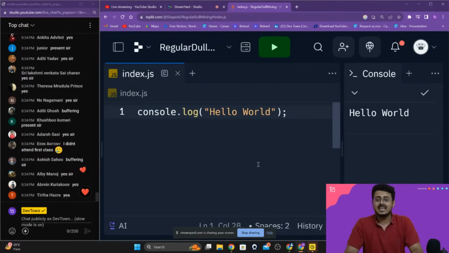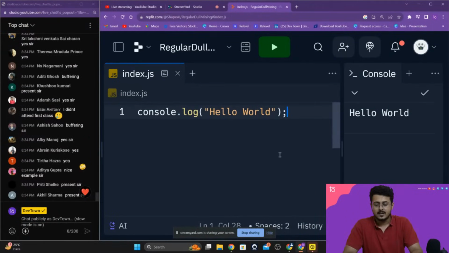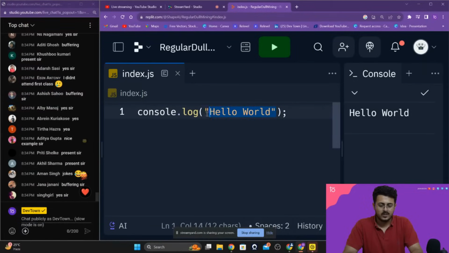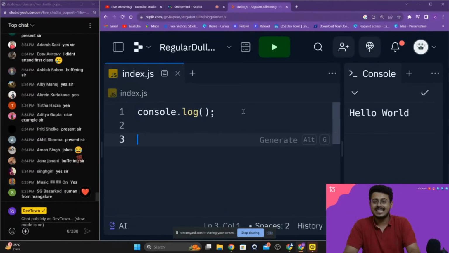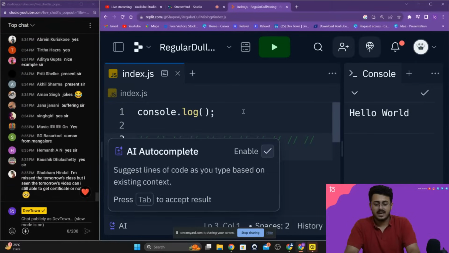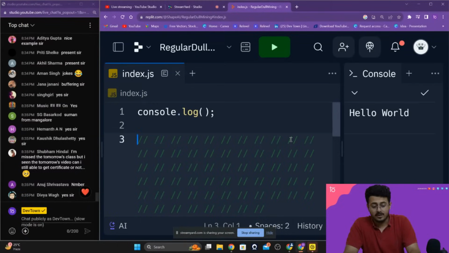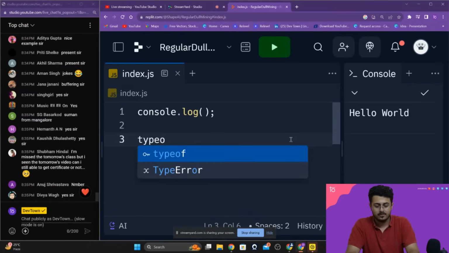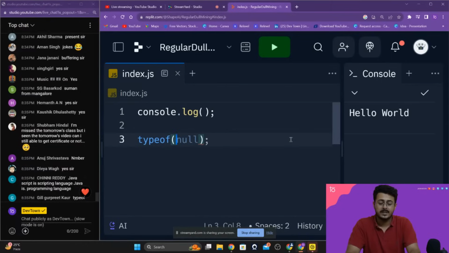So the next thing is, what are the different data types that are present in JavaScript? Let us try to understand that. To be able to do that, instead of logging out hello world, we're going to log out the data type of hello world, guys. Now, how can we find the data type of hello world? There is a function inside of JavaScript called the typeof function. This function basically gives you the data type of the object that has been placed within the parenthesis.